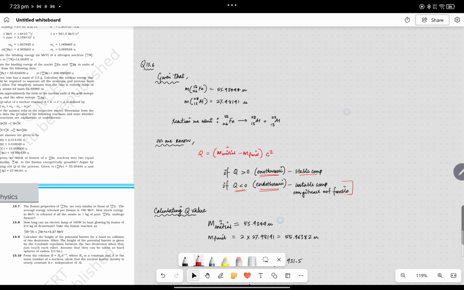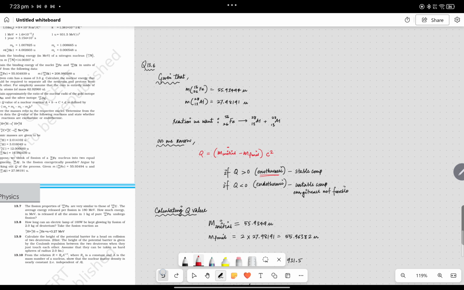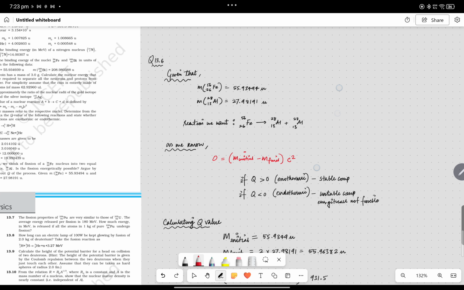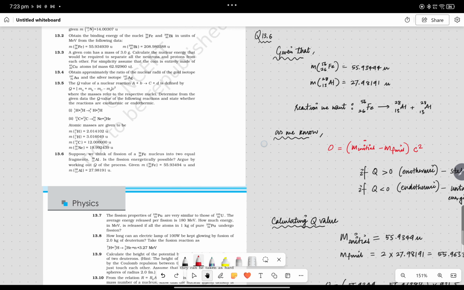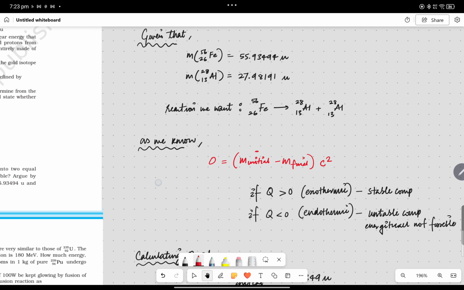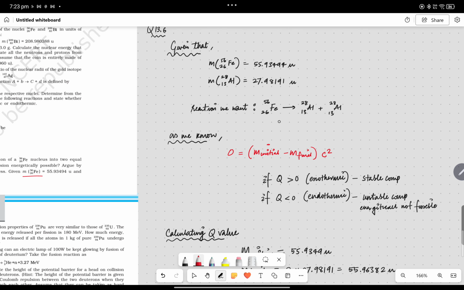So let's solve, and let's see how you have to write this if this question comes in your exam. First of all, in your question you can see that the mass of the nucleus of Fe and the mass of the nucleus of Al are given, and the reaction is given. You have to say whether it is feasible or not, right?